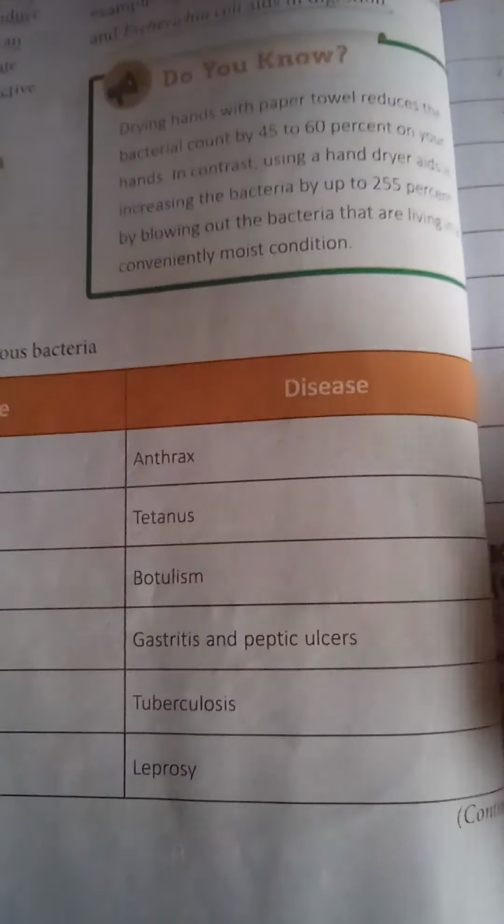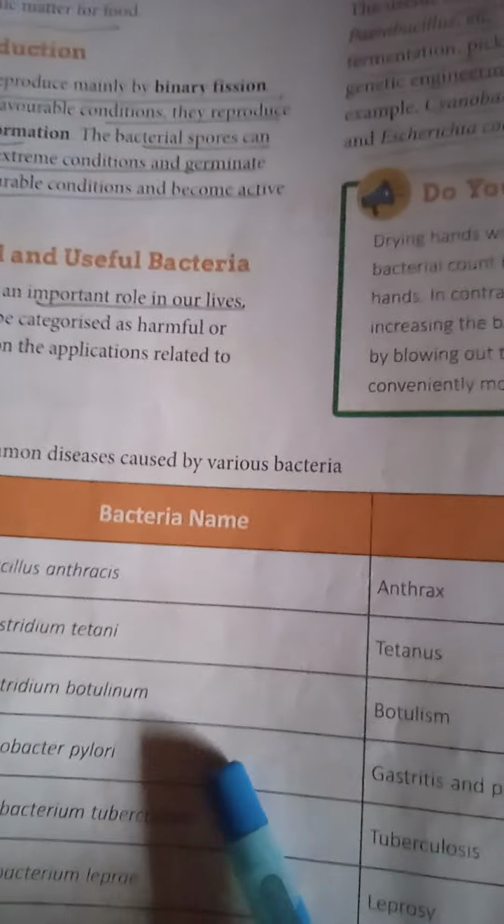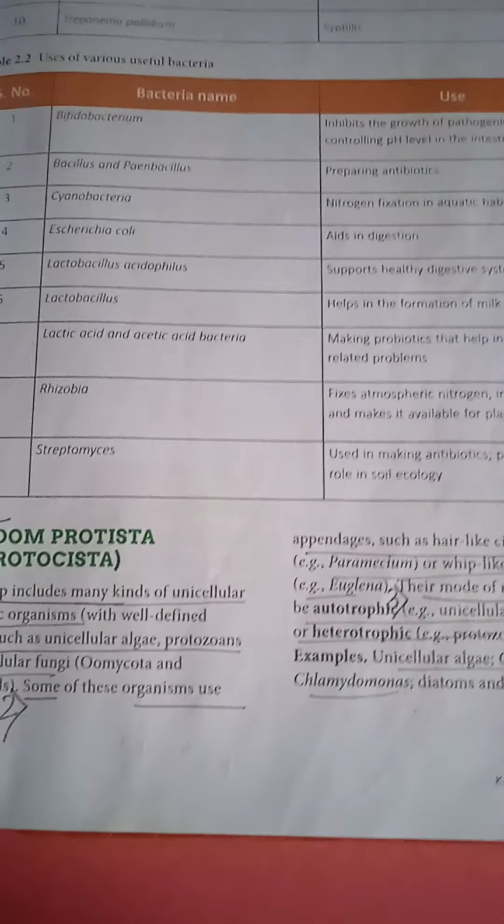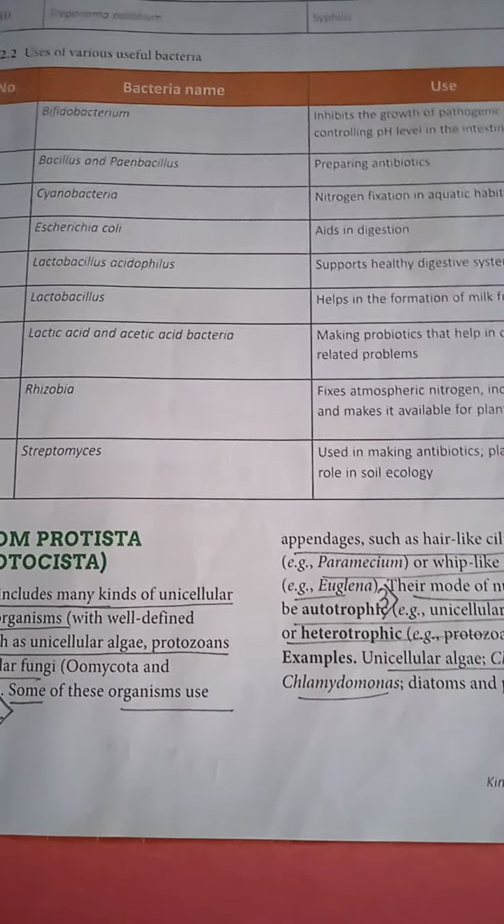Now children, there are some diseases named, plus the bacterial name has been given over here. You are supposed to learn it, plus the bacterial names and the uses of them have been given, that also you are supposed to learn. That is your homework, table 2.1 and table 2.2. Okay children, thank you.